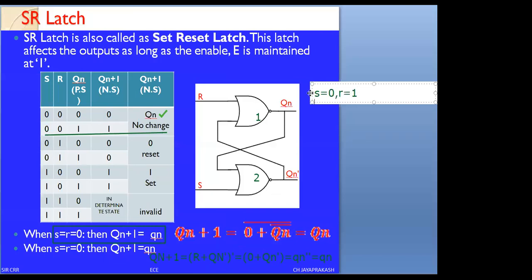When S is 0 and R equals 1, I am defining the next state of Qn as Q of n plus 1. Q of n plus 1 equals, we can write the same equation by using the output from NOR gate 1.